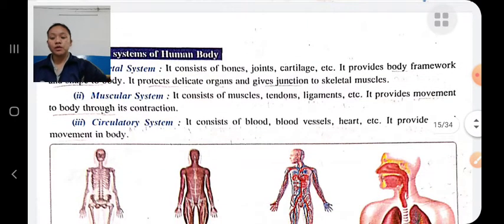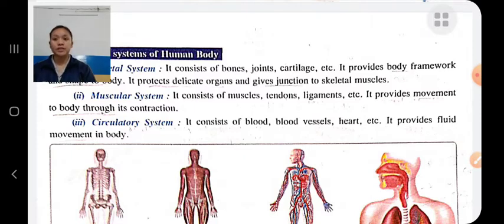Muscular system. The muscular system provides strength to the body. It provides movement to the body through its contractions. It consists of muscles, tendons, ligaments, etc.